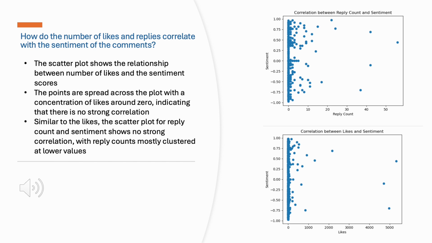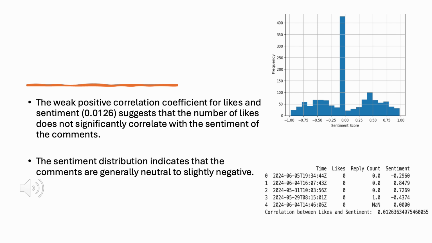So this suggests that the sentiment of the comments significantly influences neither the number of likes nor the number of replies a comment receives.